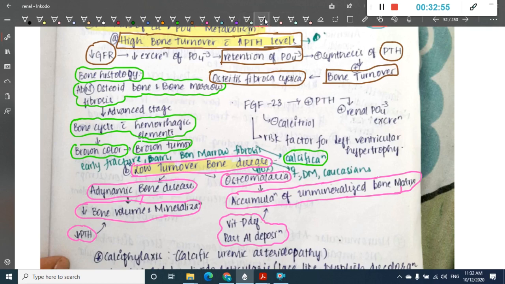And one important thing here is FGF23. This fibroblast growth factor 23 activates parathormone, thus activating renal phosphate excretion. This is a risk factor for ventricular hypertrophy.